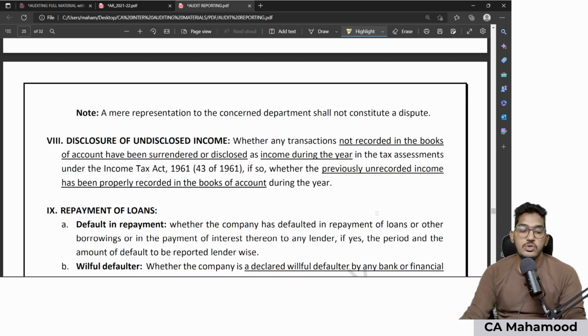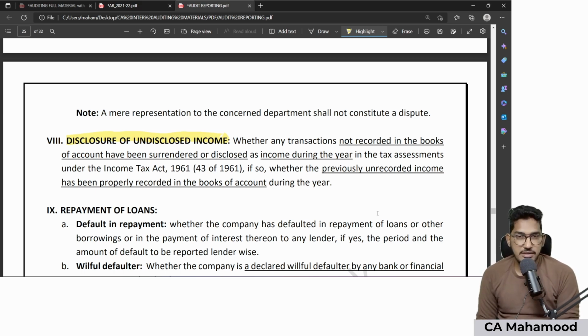Coming to the 8th point, disclosure of undisclosed income. In this point, what they are trying to say is, during the year, whether your client company has faced any income tax assessment, like a return taken up for scrutiny. Whether any tax assessment happened. And as a part of the tax assessment, has your client surrendered or disclosed some previously unrecorded income? Like some income tax raid happened, and in that raid your client surrendered some income which he did not offer to taxation earlier. So like this, during the year, whether the client has surrendered or disclosed income as part of tax assessments.